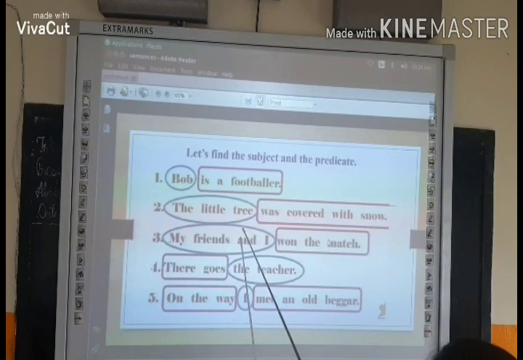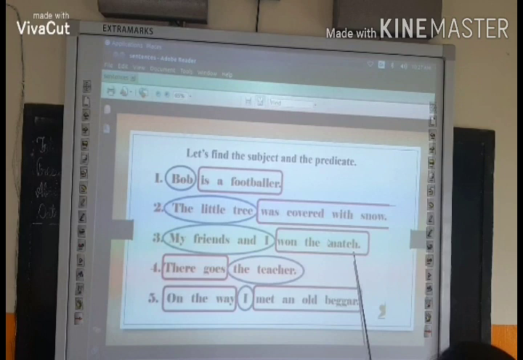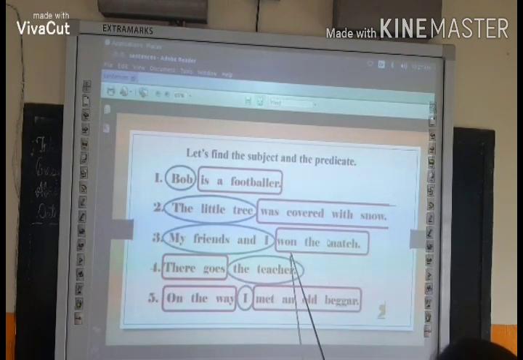The little tree will be the subject, was covered with snow. And here, was is the verb. My friend and I won the match. My friend and I will be the subject, won is the verb, and won the match will be the predicate.